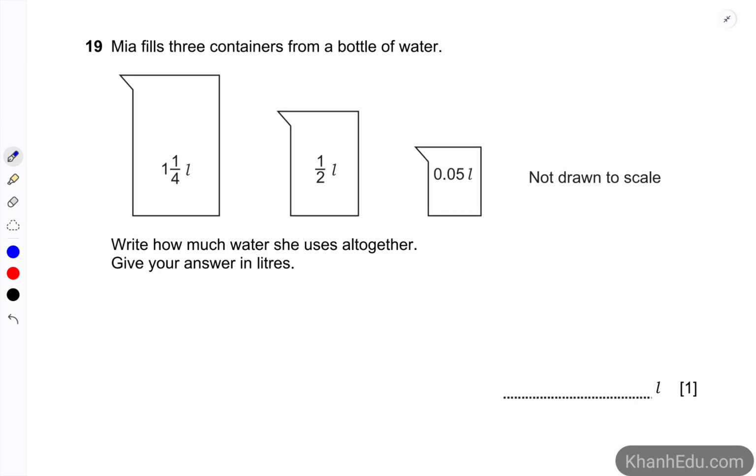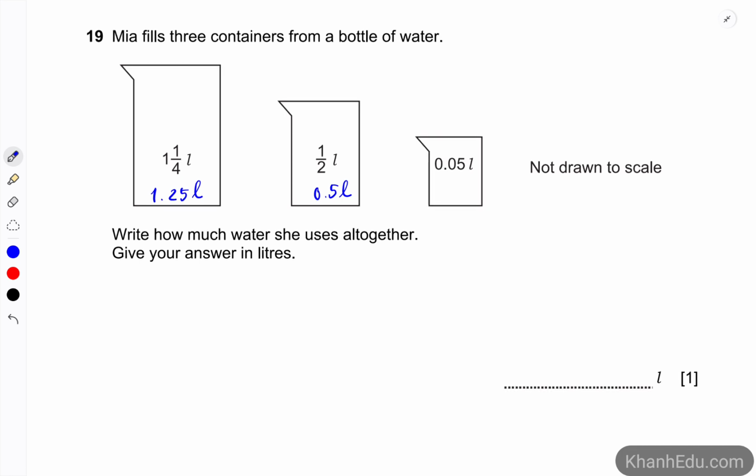The next question. Mia fills 3 containers from a bottle of water. Write how much water she uses altogether. Give your answer in liters. So it's up to you to change from the fraction or mixed number or decimal. But in my way, I'm going to change to decimal. So 1/4 liter is equivalent to 1.25 liters. This one is half liters, and the last one is already a decimal.